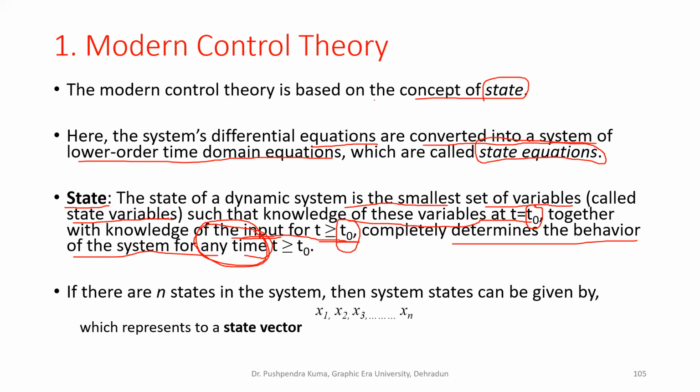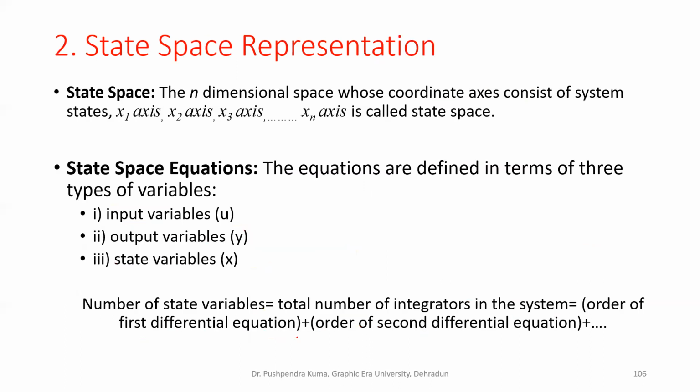If there are n states in the system, then those states can be given by say x1, x2, x3, x4, x5 and so on up to xn. N states are there. And these states can be written in the form of a vector and represent a state vector. So the concept of state is clear.